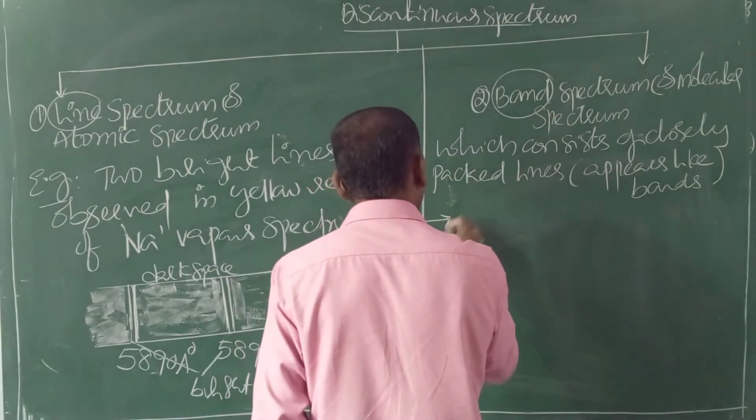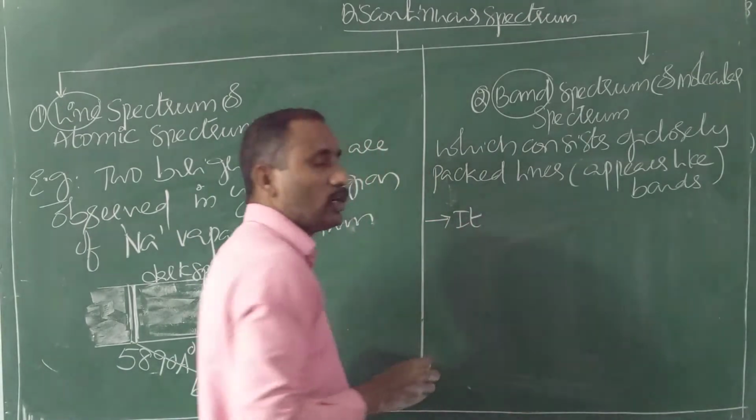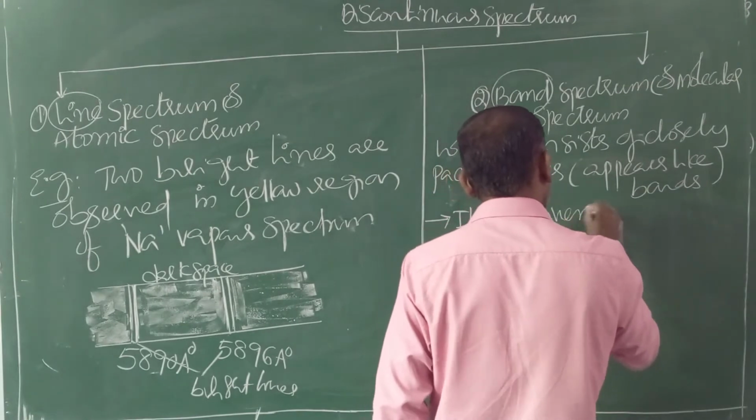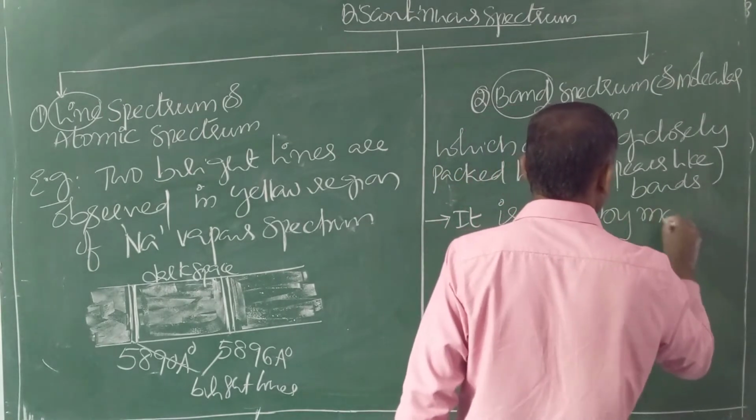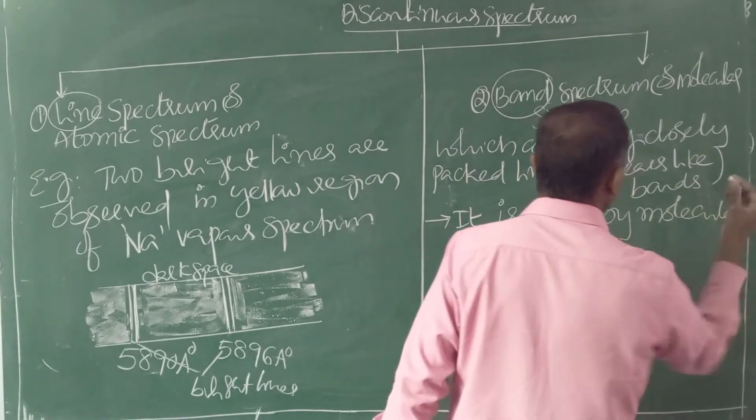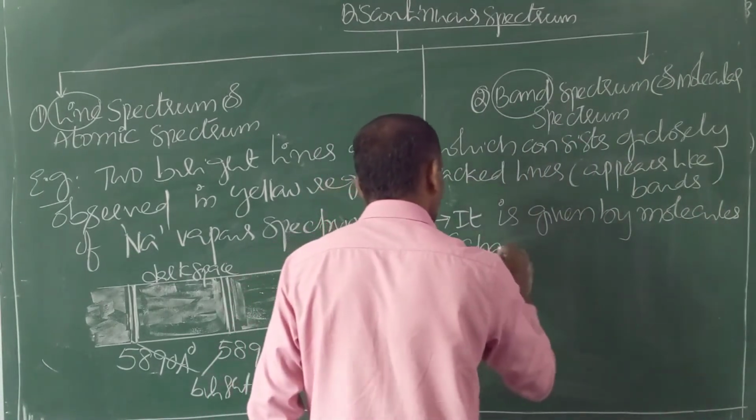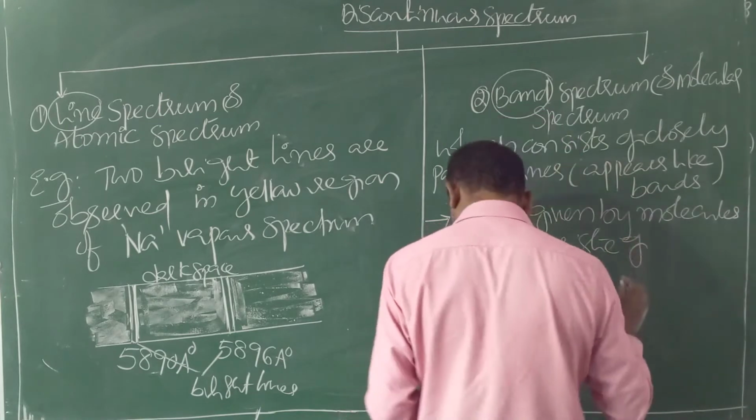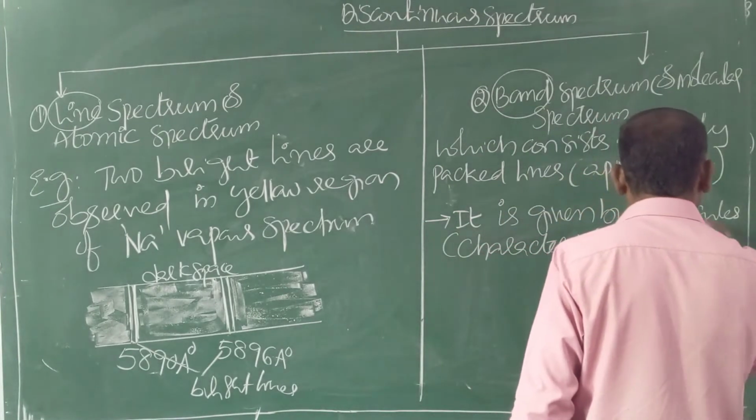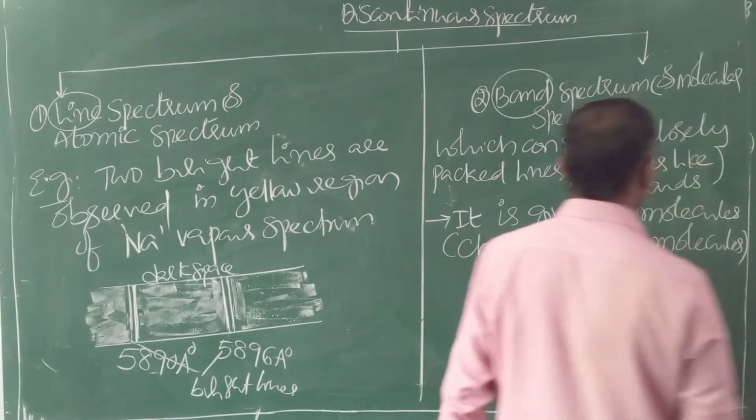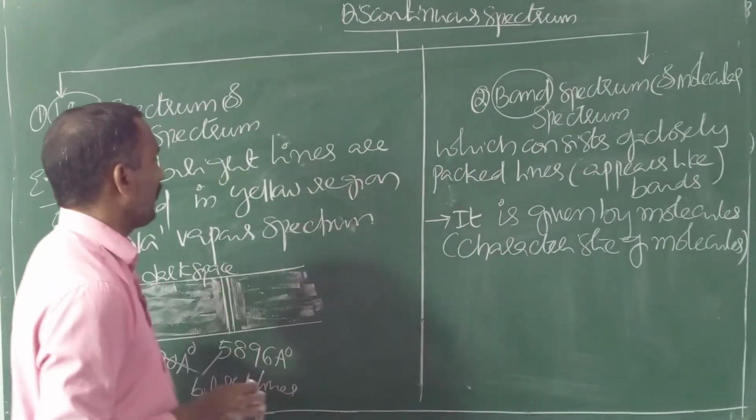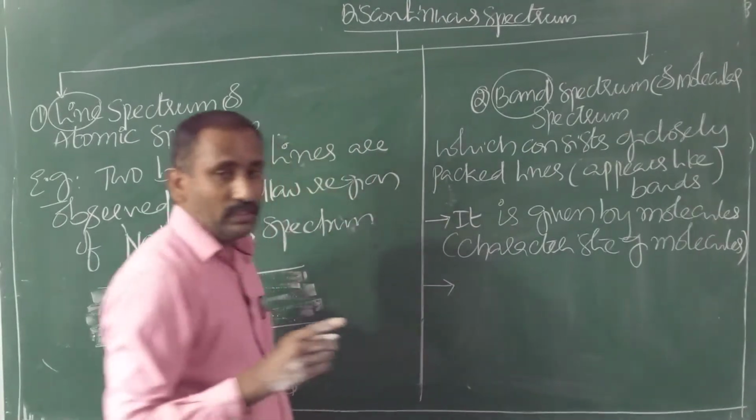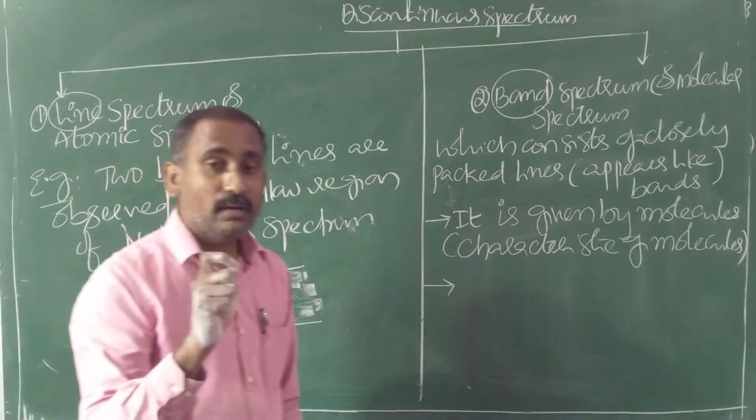It is given by molecules. It is the characteristic of molecules. That's why the name came as molecular spectrum. Next, there is a difference you should remember.